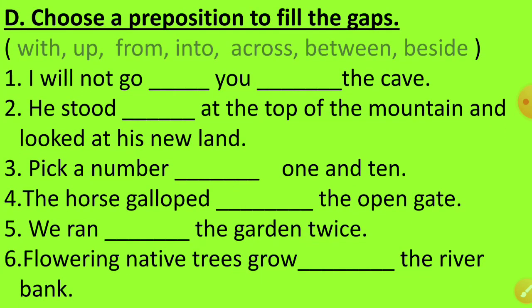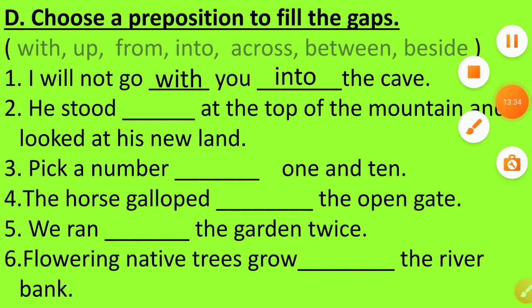Now here, question D. Choose a preposition to fill the gaps. Now, we have given the prepositions in the box. With the help of these words, we have to fill in the blanks wherever it is suitable. Let's read the first sentence. I will not go dash you dash the cave. Now what will come here? I will not go with you into the cave.